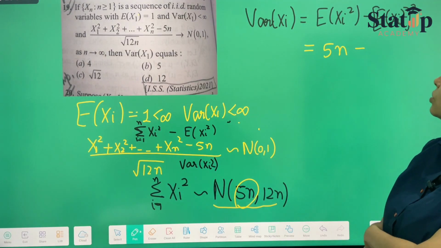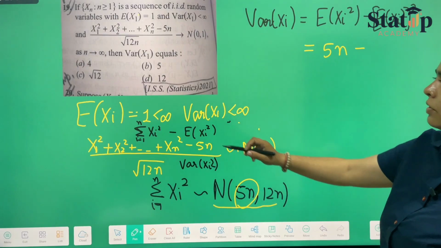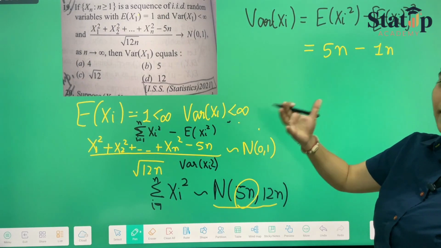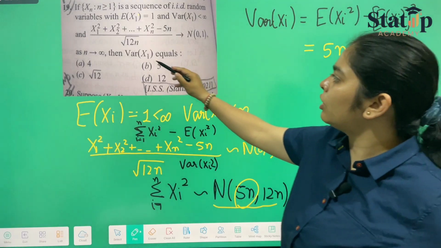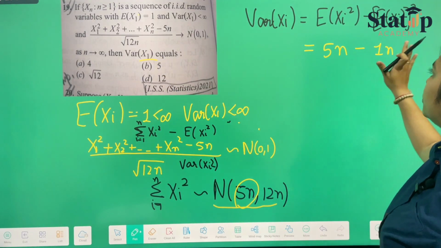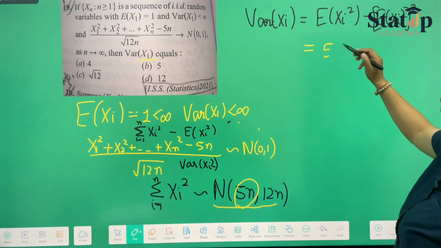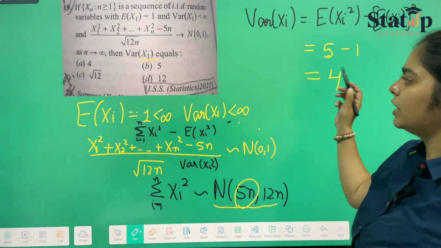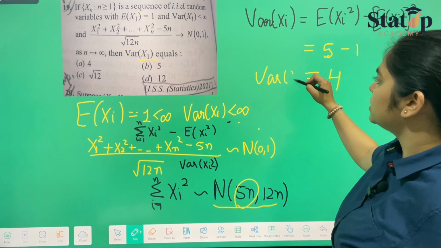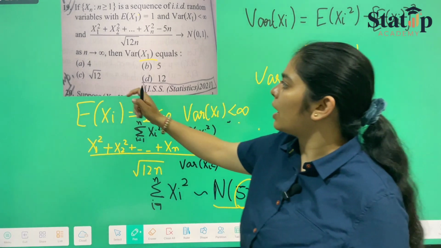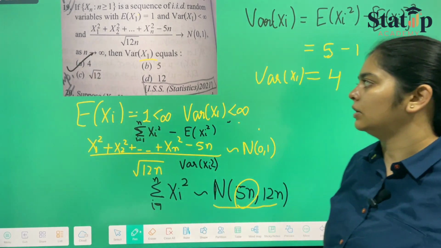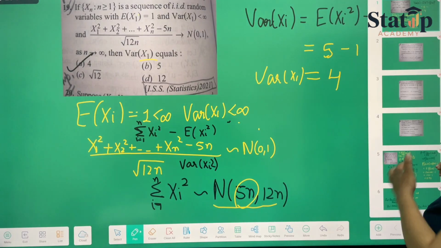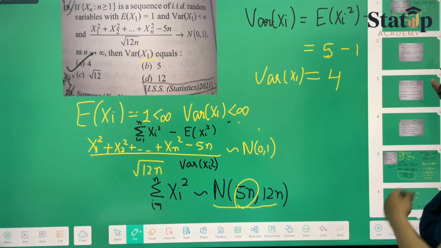Expectation of xi is 1, so 1 to the power n. If we have to calculate for 1, instead of n we will put 1. So it will be 5 minus 1, which is equal to 4. So variance of x1 is equal to 4, and option number A is the correct one. This was your PYQ from 2021. Now moving forward to another question.